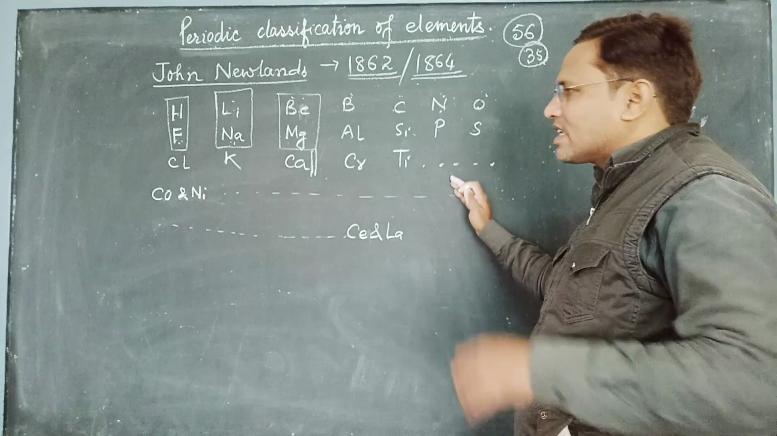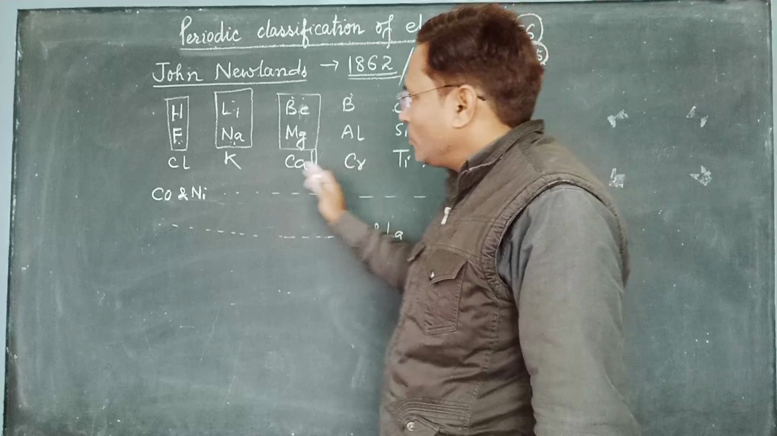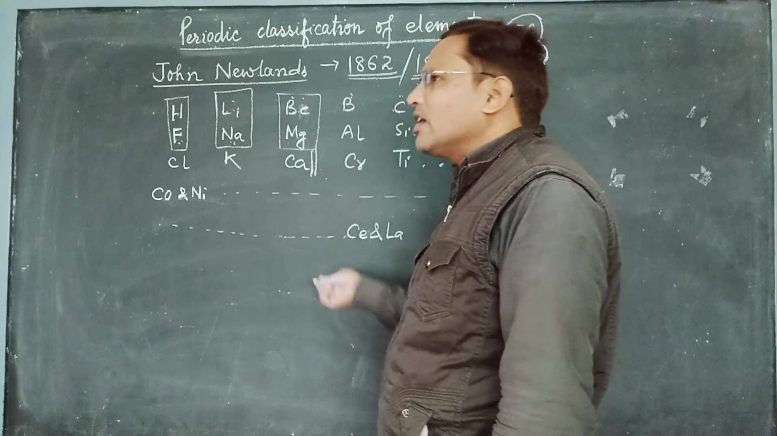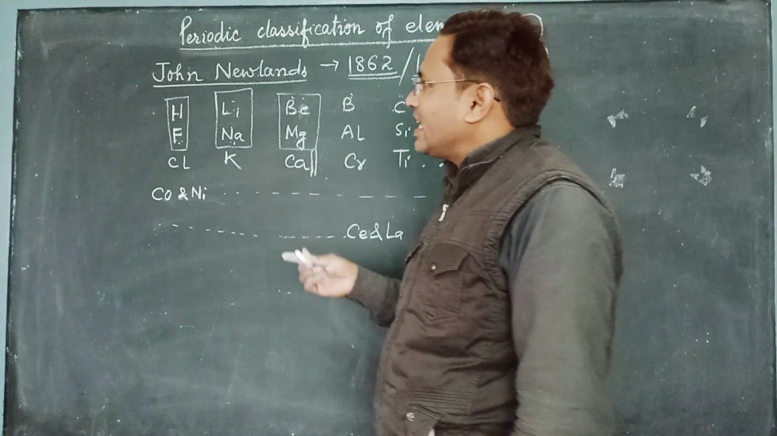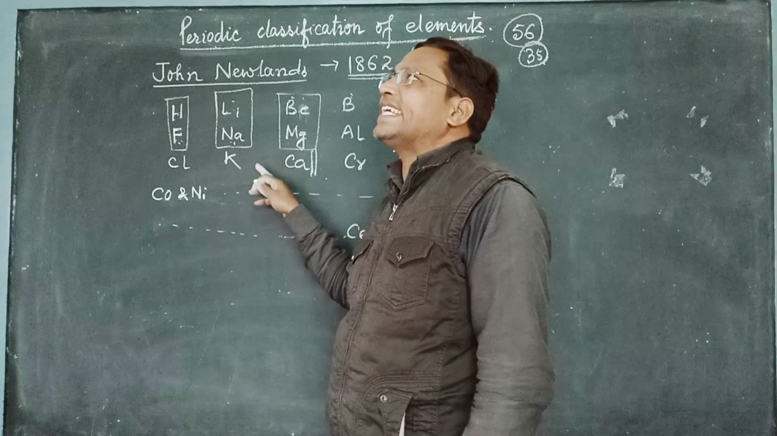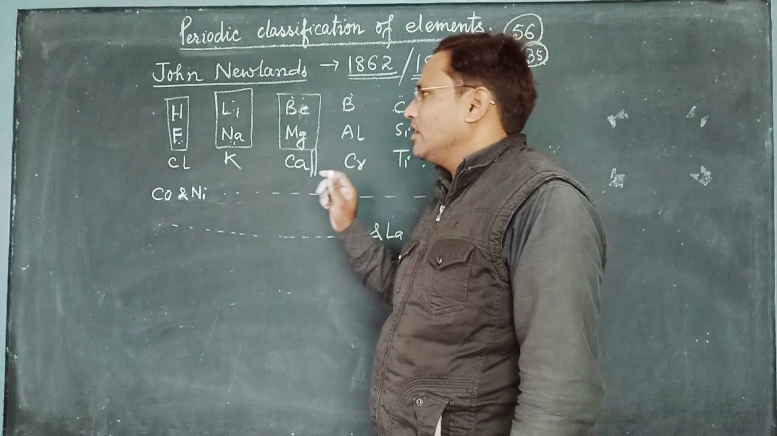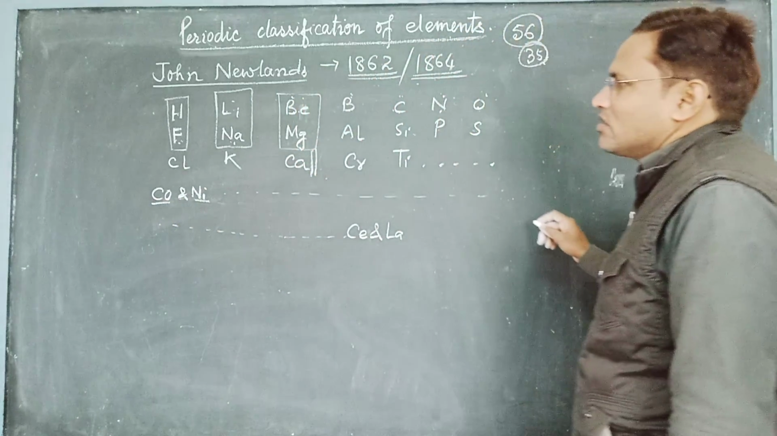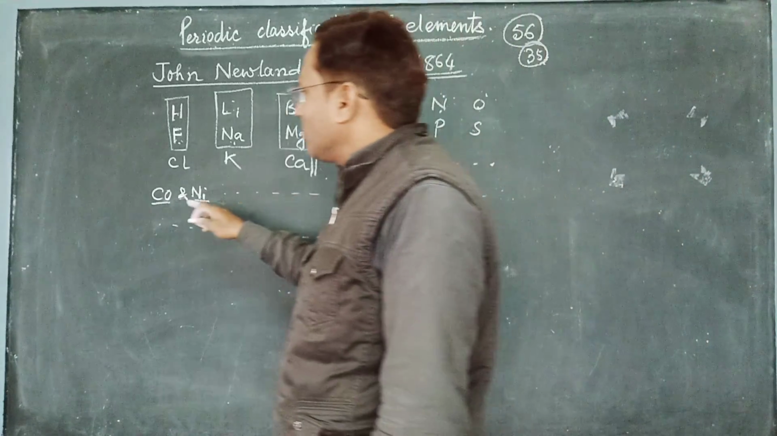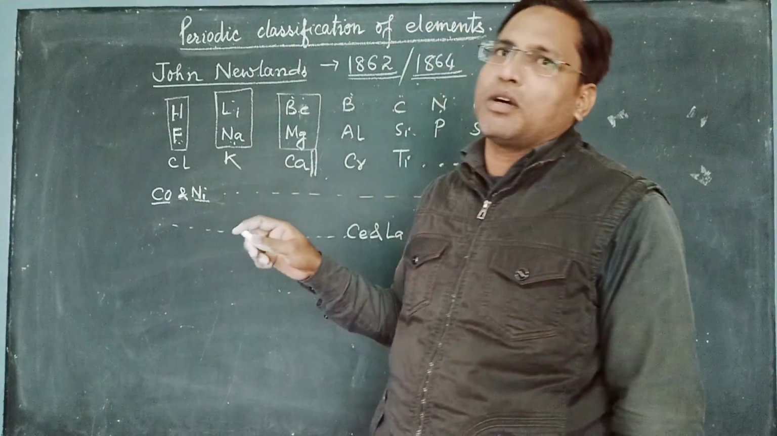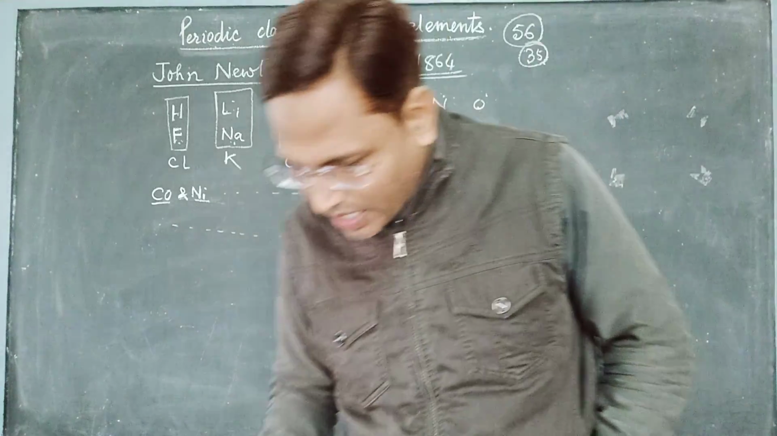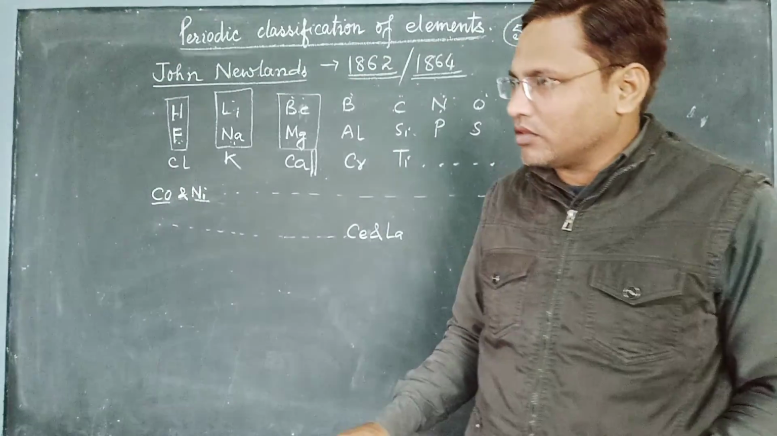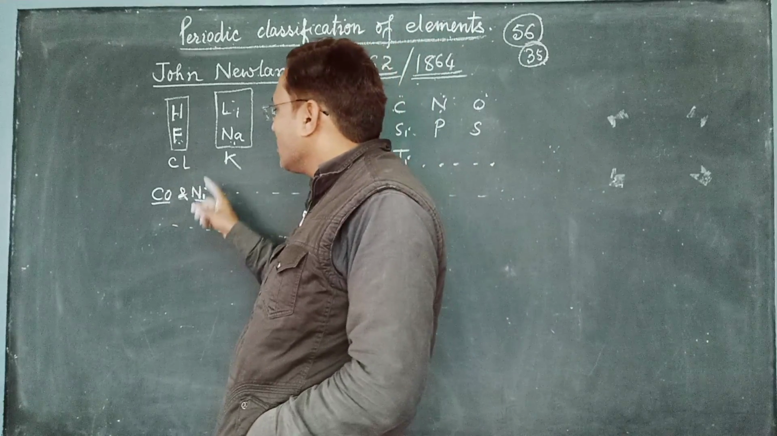Second limitation, we can say, is that he had put two elements in the same slot in two places. Third limitation, we can say, is that he had told that we will arrange the elements in increasing order of the atomic masses. Then why did he put cobalt earlier and nickel later on? Because what we will see in the atomic mass of cobalt and nickel is that the atomic mass of cobalt is around 58.9 and that of nickel it is 58.7.